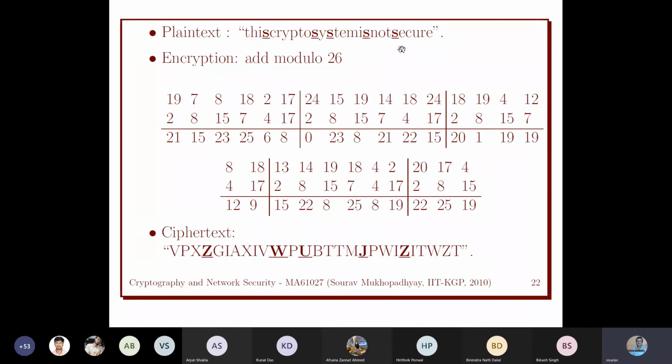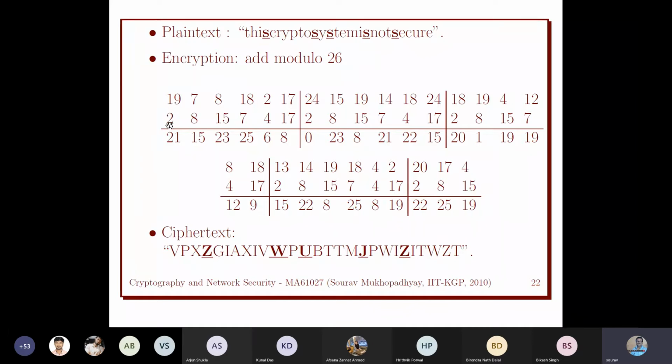Now our window size, our vector size, is m, which is 6. So we divide this into windows or vectors of size 6. Our key is cipher, which is again a vector of size 6. Now how to encrypt? We have to do the addition with cipher element by element.